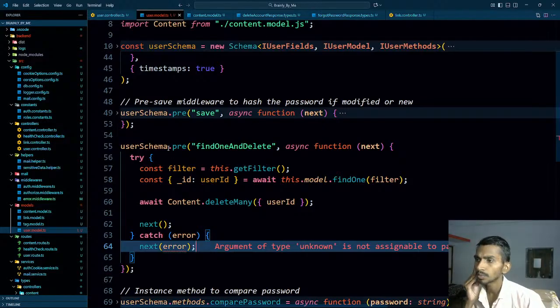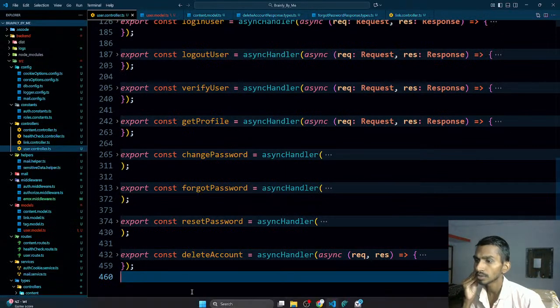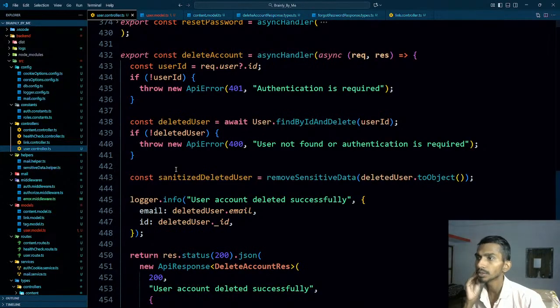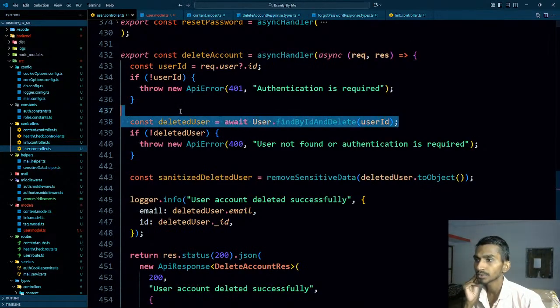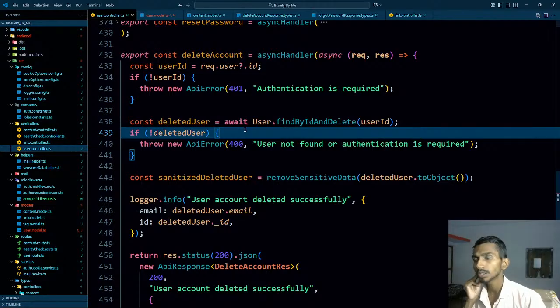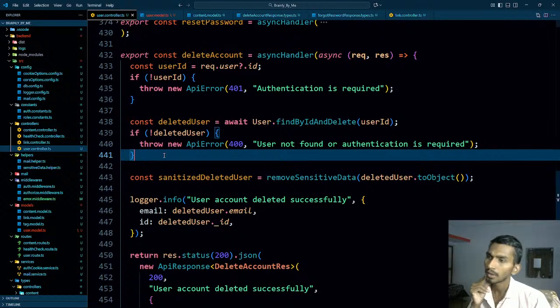That means this is the pre-middleware. As soon as I run this one, delete account, as soon as the account is deleted, that means this command runs. So before we get the result of this command, the pre-hook runs, and then something happens. If there's any error in the pre-hook, it throws an error.